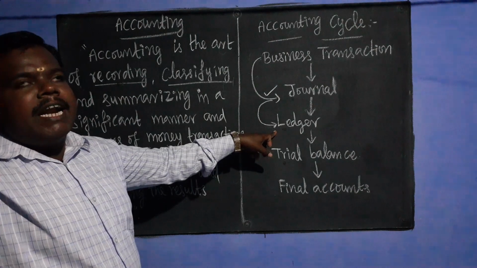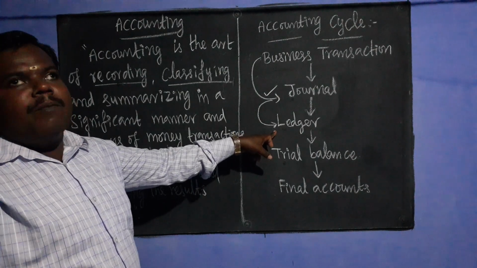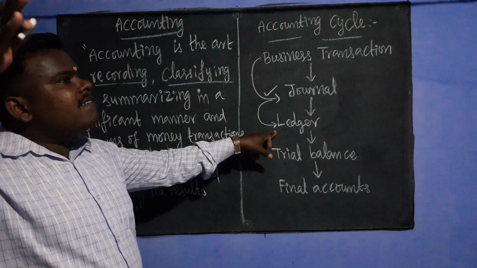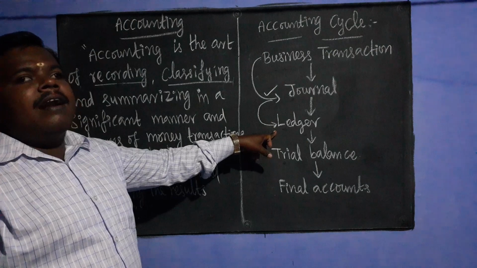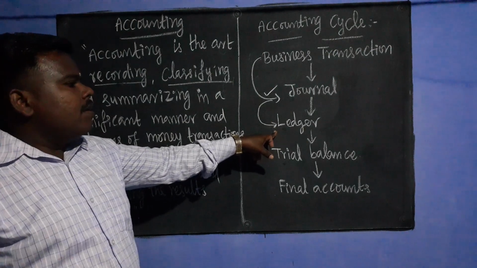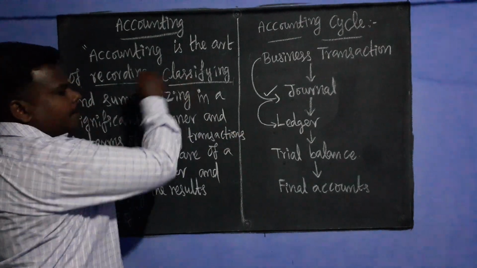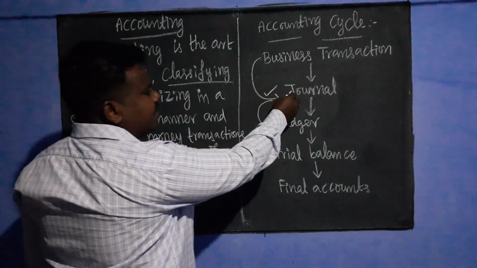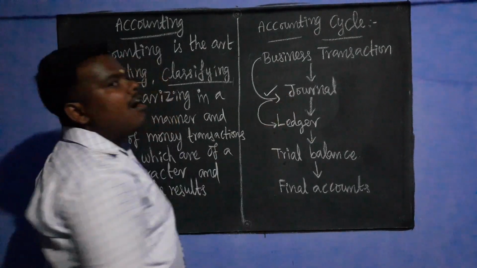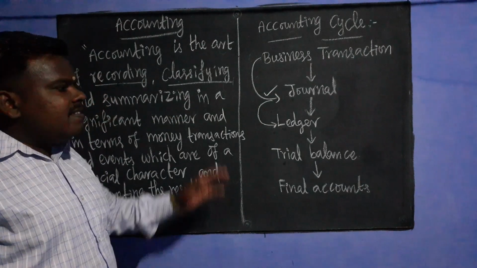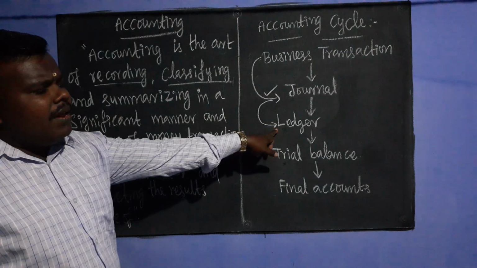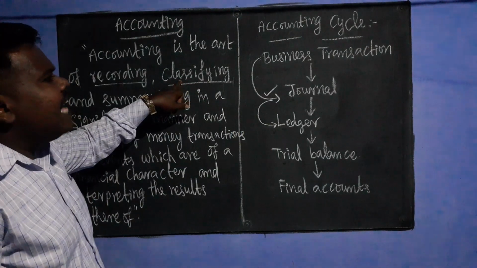Cash account is separately opened and we post the entry in the cash account. Also, the sales account is opened and the entry is posted in the sales account. That is called classifying. After recording the journal entry, both the debit and credit aspects are classified and separate accounts are opened through the ledger.